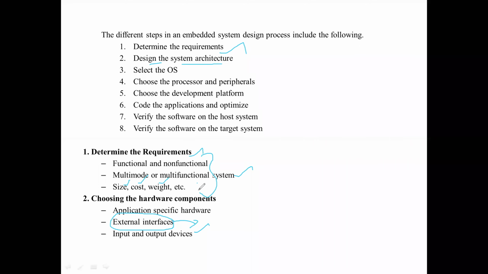These are the points based on your application. You have to think about that, and then check whether an operating system is required or not for my application.